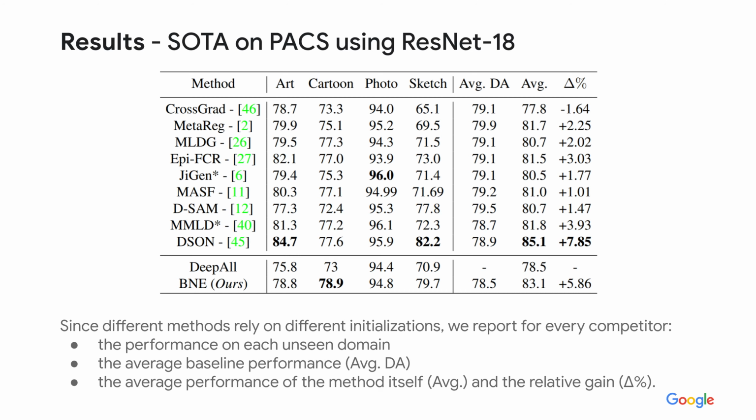Since different methods rely on different initializations of model weights, we report for every competitor the performance on each leave-one-domain-out setting, the average performance of the baseline dpol, the average performance of the method itself, and the relative gain with respect to the baseline. We show that B&E outperforms several competitors and achieves competitive results on all domains.